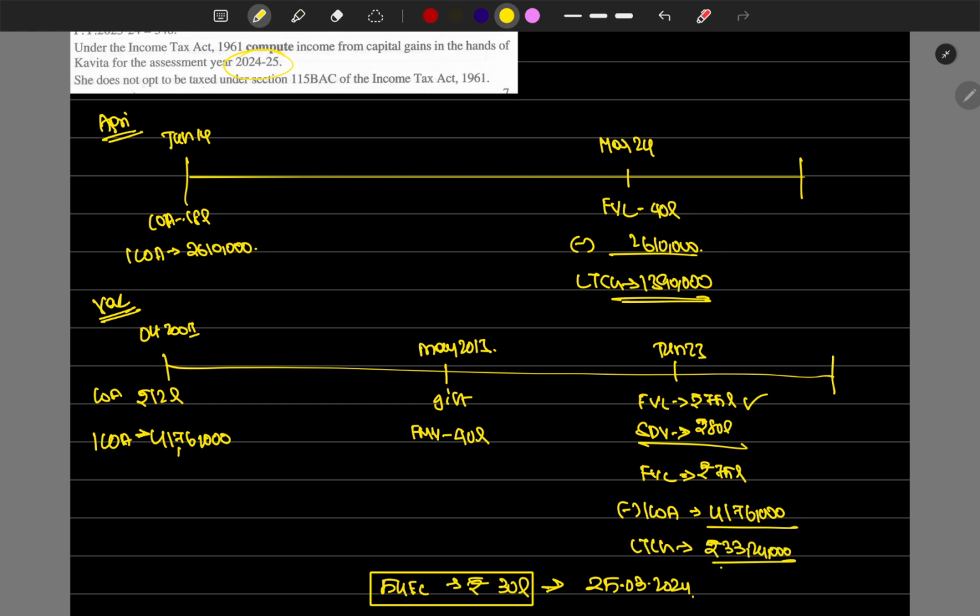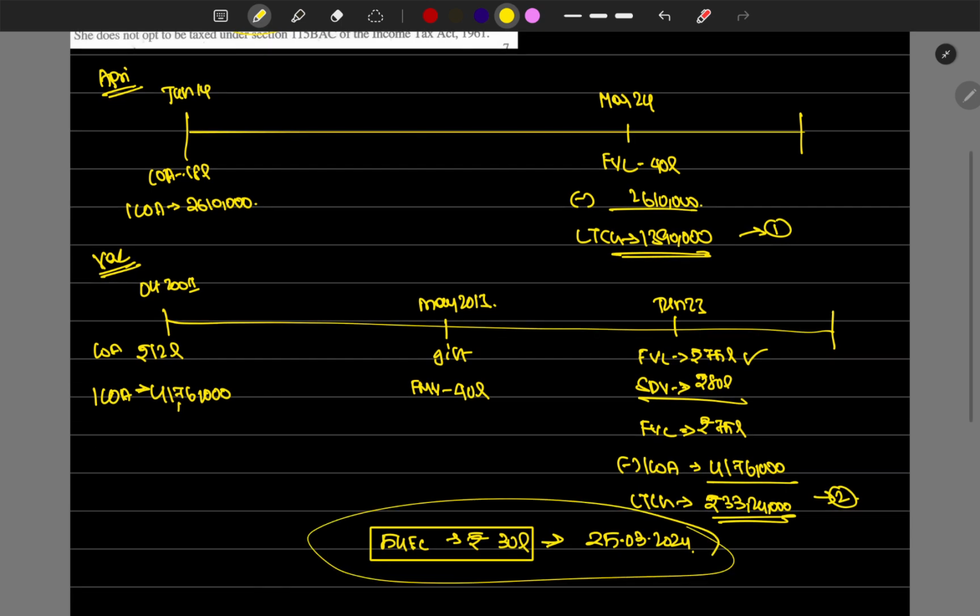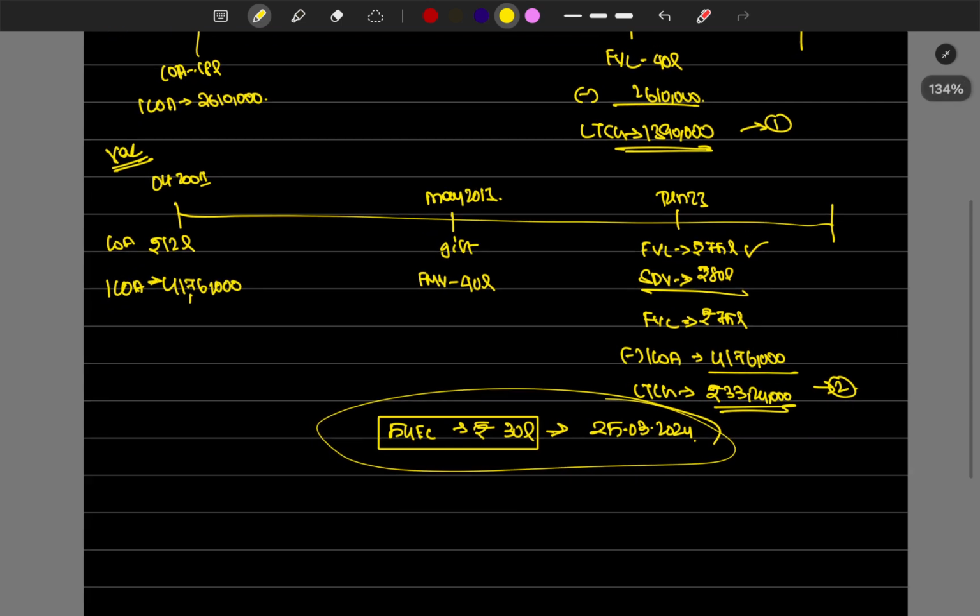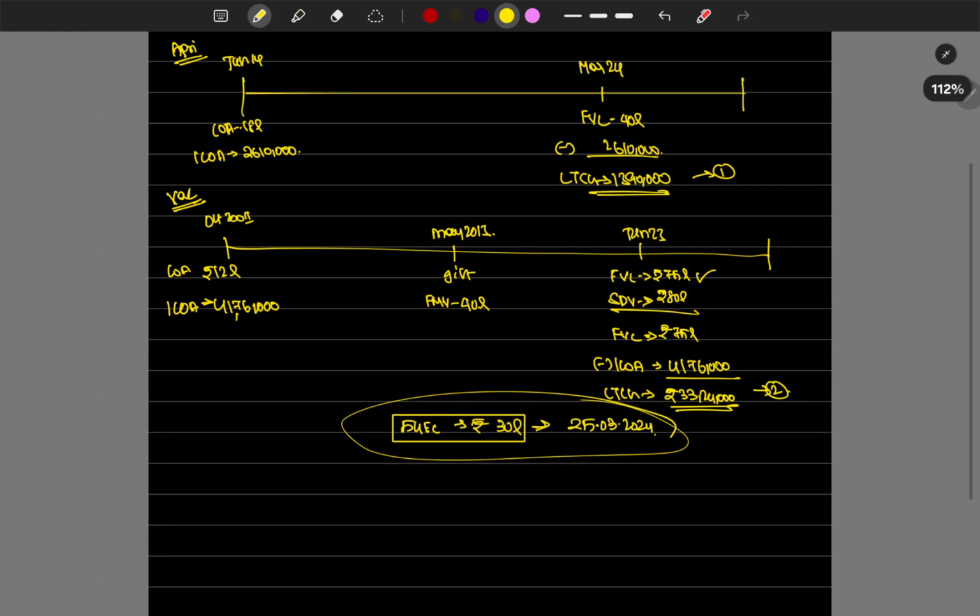So this is LTCG 1, this is LTCG 2, but he has invested 30 lakhs. We have to get the exemption out of this 30 lakhs, no? So first we have to see when this LTCG has occurred. Particulars, rupees.